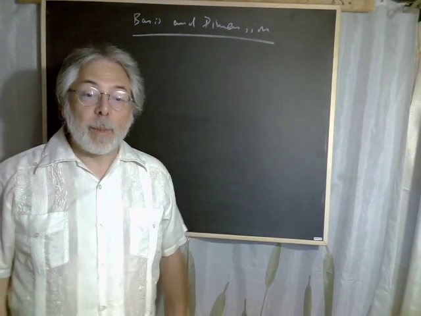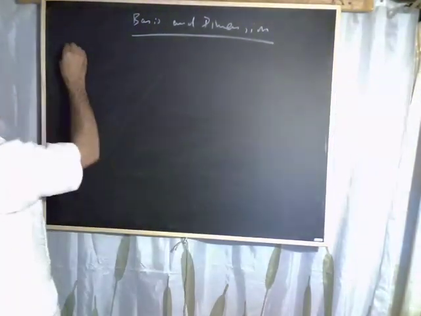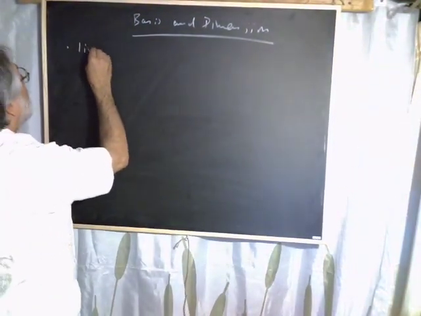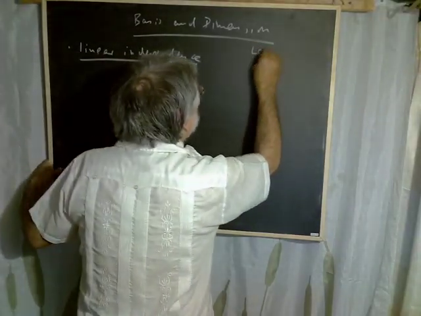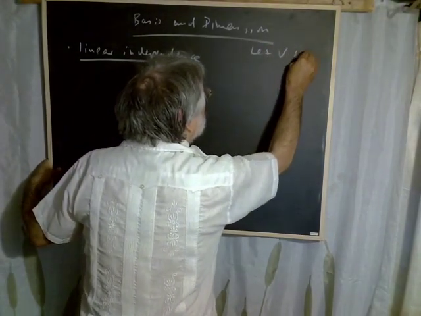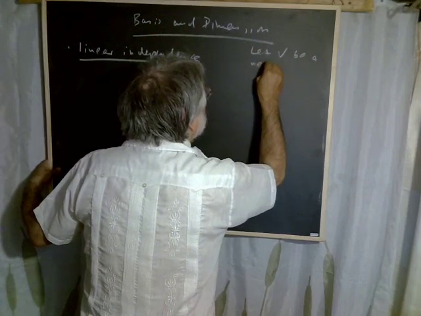In a vector space, one can talk about linear independence. So let V be a vector space.